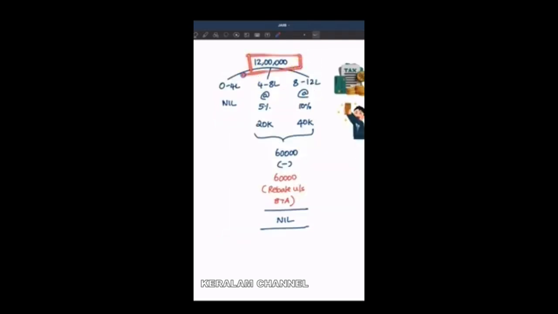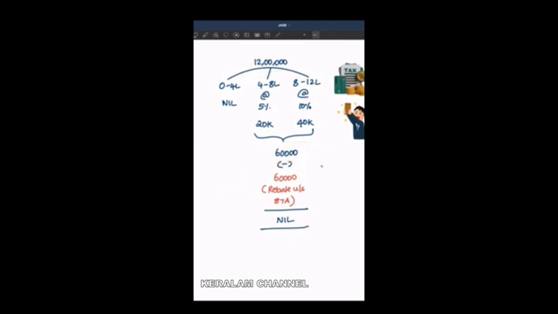Let's break that down. When the income is 12 lakhs, up to 0 to 4 lakhs, no taxes. 4 to 8 lakhs, it is at the rate of 5%, so tax amount is going to be 20,000. 8 to 12 lakhs at the rate of 10%, tax amount is going to be 40,000. It means effectively 20 plus 40, the tax amount should be 60,000. But income tax has provided for a rebate under section 87A to the extent of 60,000. It means if your income is going to be 12 lakhs, tax amount will be 60,000, but you will have a rebate of 60,000, so tax payable will be nil.